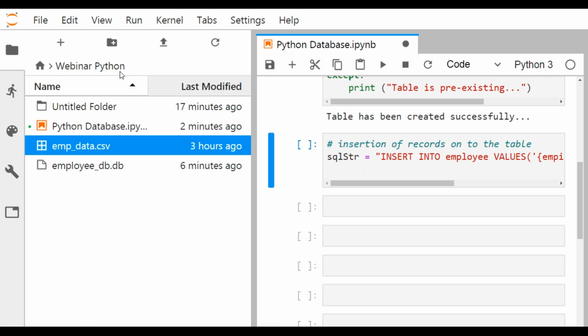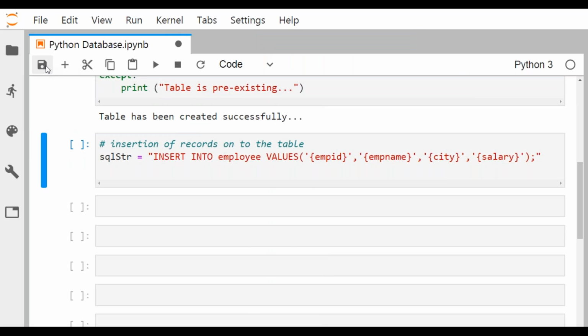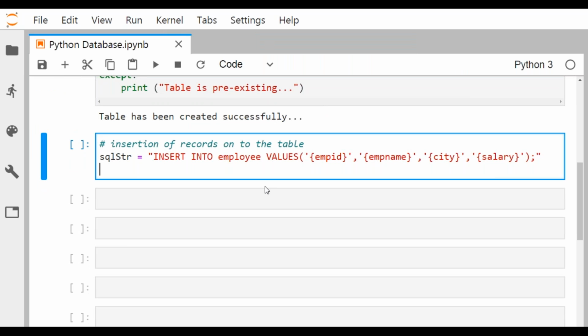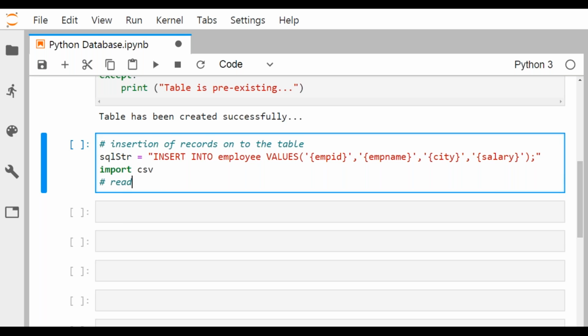So how can I do that? I'm just going to show that. My SQL string has been prepared. Now we shall go for import csv, because I'll be reading the CSV file, so I require this. Read lines from the CSV file and store them in the table.